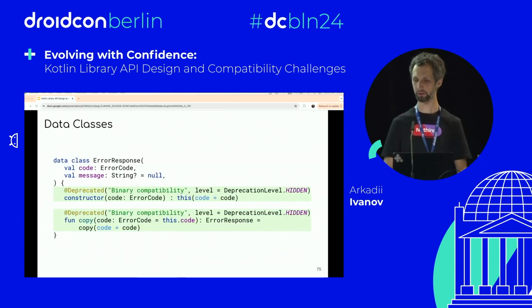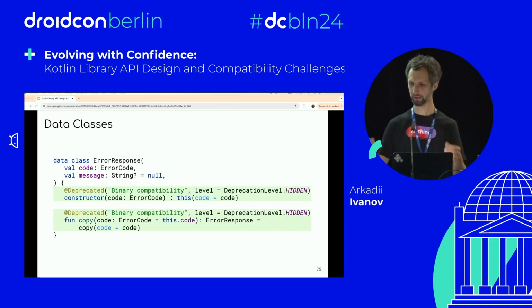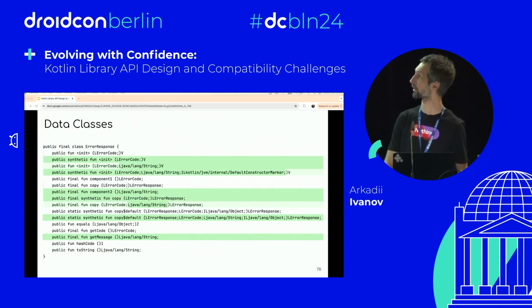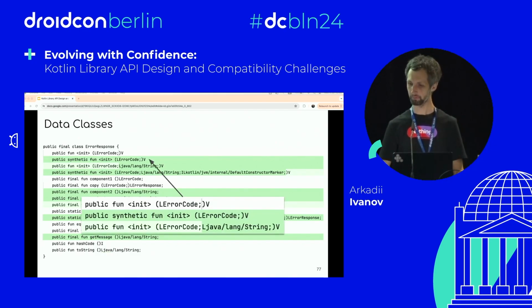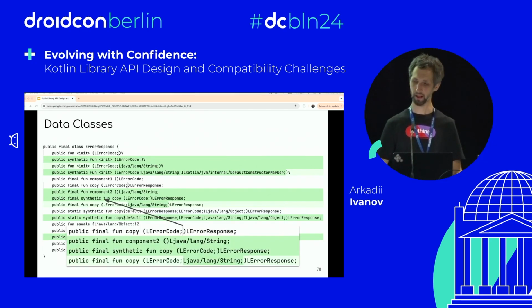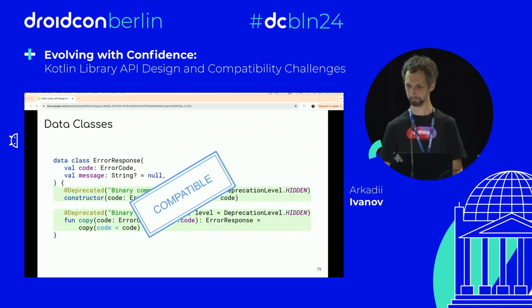It's very easy. We just add an old constructor with one argument and deprecate it as hidden. And we also replicate the old copy function and also annotate it as hidden. And in this case, we'll see that our constructor is now synthetic, and there is a new one, which is a binary compatible change. And the copy method, the old one, is also now synthetic, and the new one is also there, and it's also a binary compatible change. So this change is compatible.